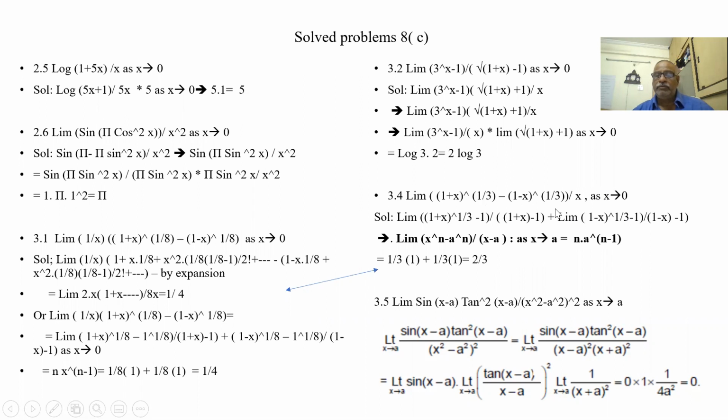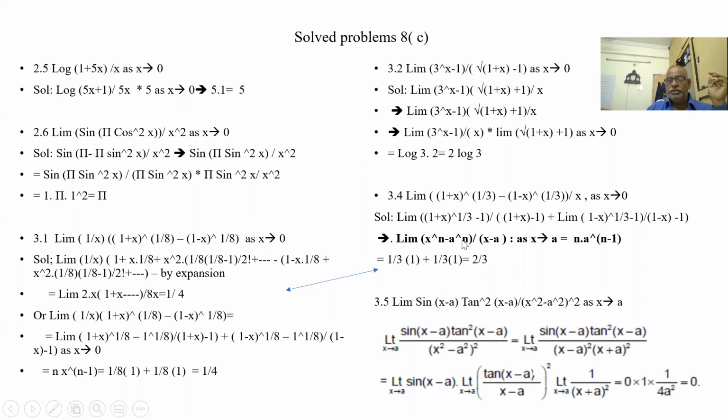What is the standard form? Two standard forms: x to the power of n minus a to the power of n by x minus a, again x to the power of n minus a to the power of n by x minus a. Here x is 1 plus x. So this we know is n into x to the power of n minus 1. So 1 by 3 into 1 plus 1 by 3 into 1, that is 2 by 3. Same here, 1 by 8 into 1 plus 1 by 8 into 1, 2 by 8, that is 1 by 4.